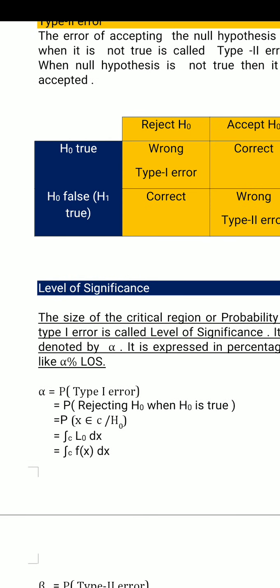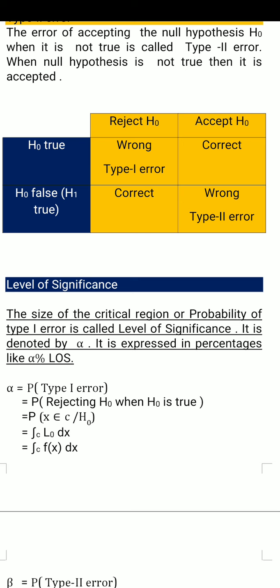And this is the picture. Given that H naught is true, reject H naught is wrong, that is type 1 error. H naught is true, accept H naught, it is correct. And H naught is false, reject H naught is correct. H naught is false, accept H naught, that is wrong, type 2 error.